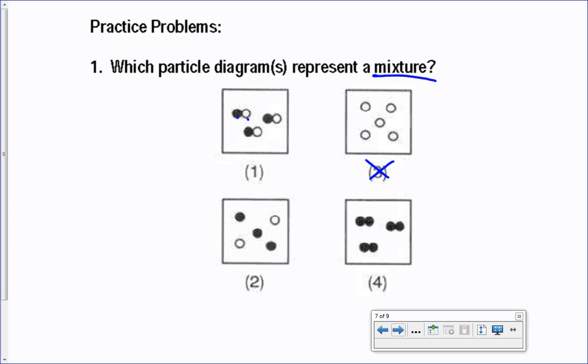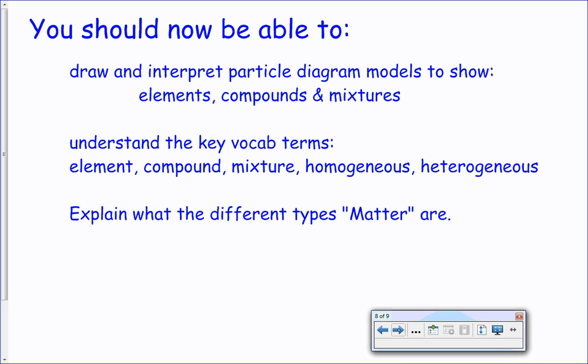So everything here is uniform. Okay, not a mixture. Moving on to 4, I see diatomic black dots. Everything's the same all the way throughout. That's not a mixture. Oh, number 2, I have a white dot and I have a black dot, and they're not bonded. They're all scattered out. This is a mixture. Two different things together. That's a good start to your examples, right?